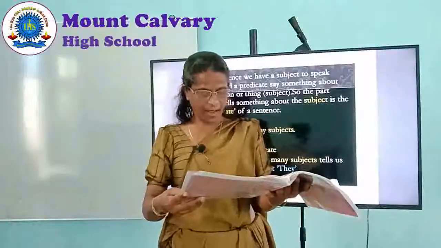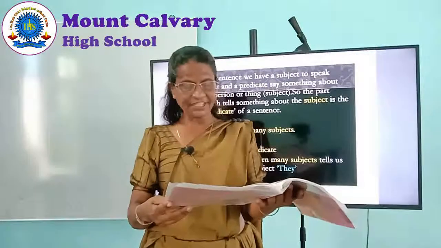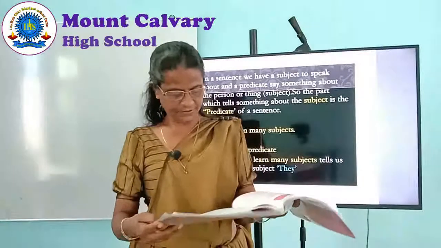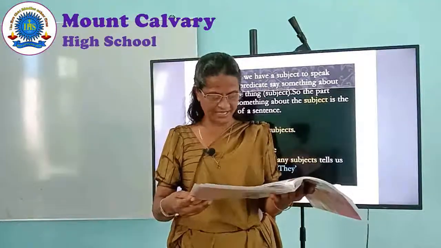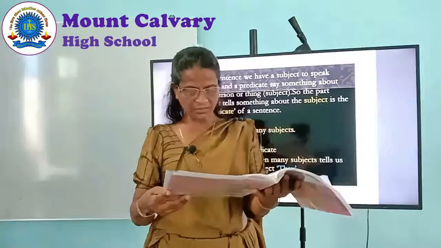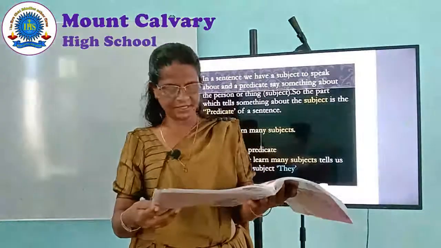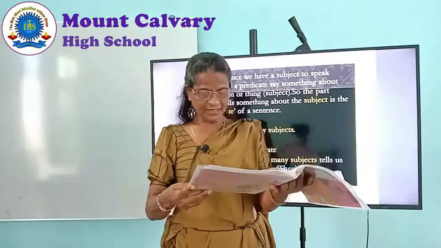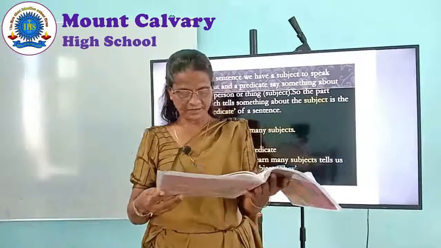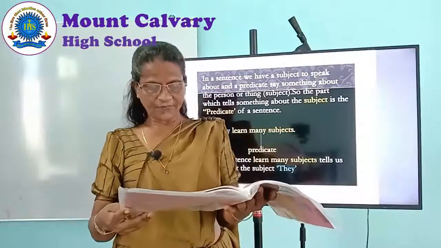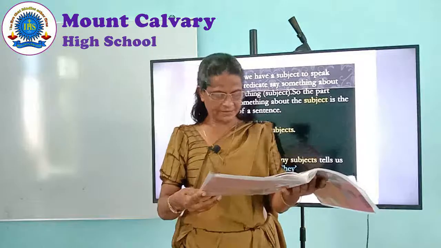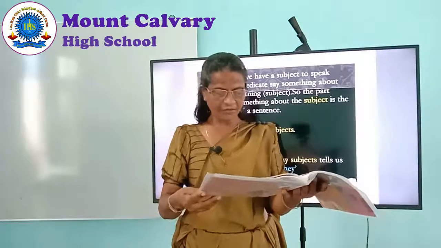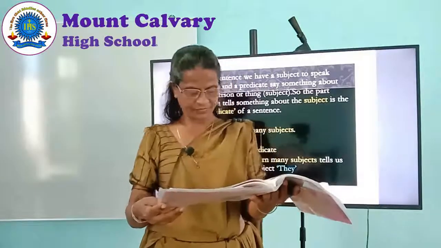Third one, my mother cooked a delicious meal. My mother is the subject, so you have to put S there. Cooked a delicious meal is the predicate. A delicious meal is the object. Fourth, I met her after a long time.